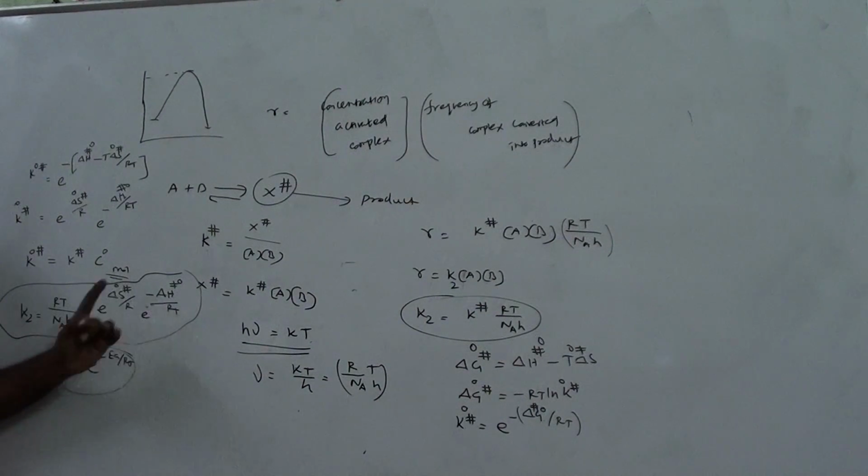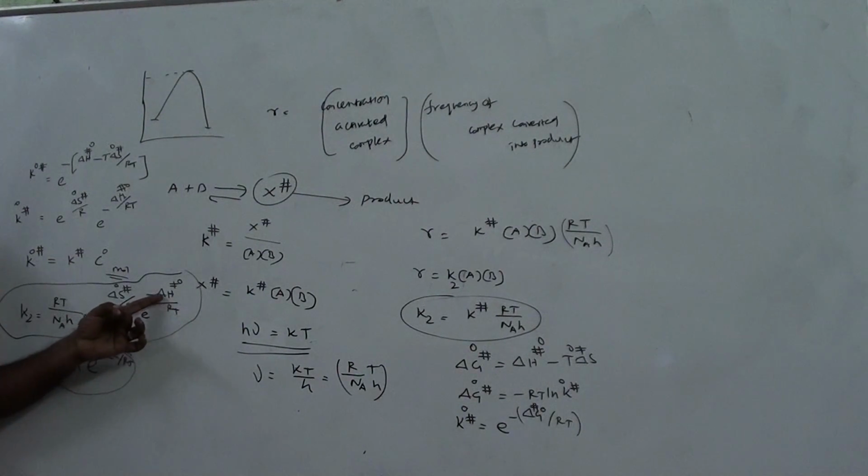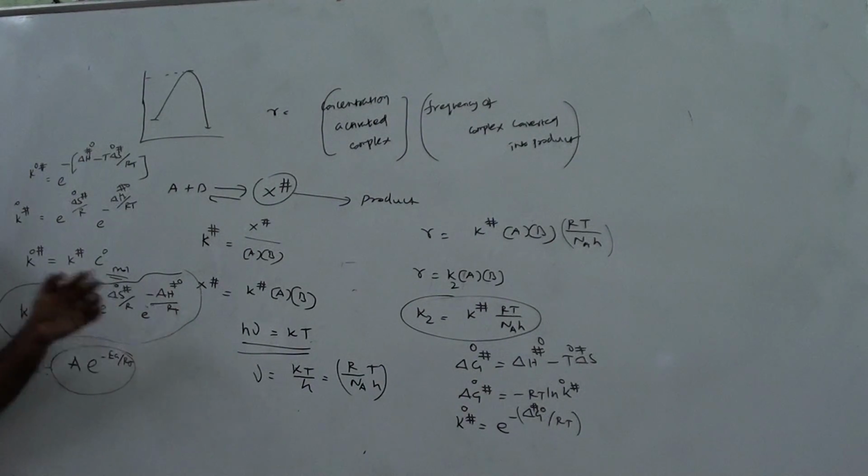Then e power minus delta H by RT. The energy of the transition state will be less. If the transition state has more energy in delta H, this is a limiting factor. So the energy of the transition state should be low, but the disorderness should be very, very high.